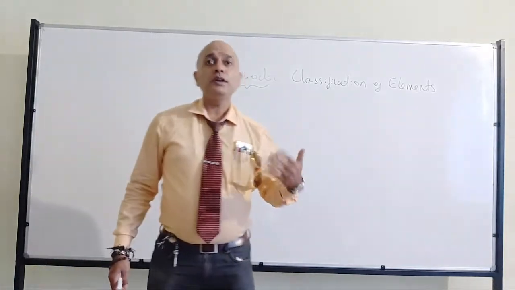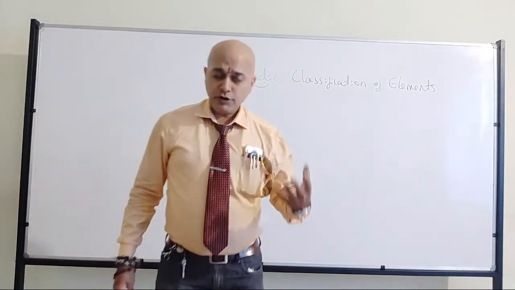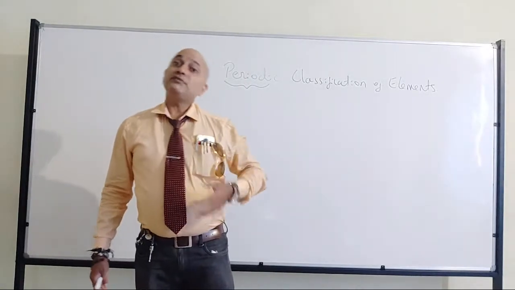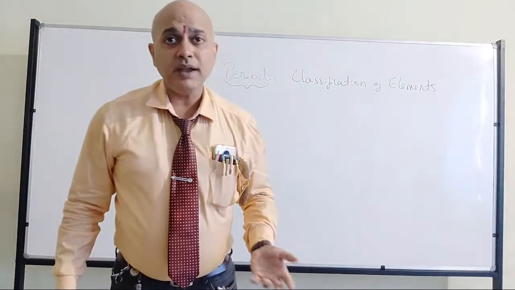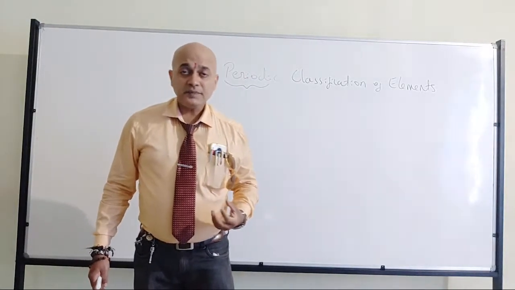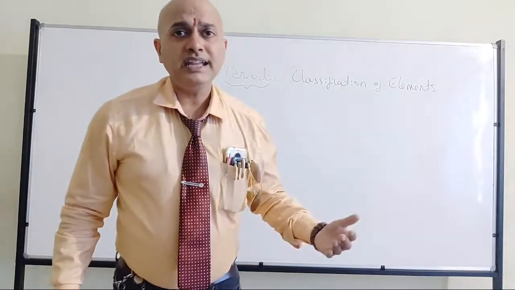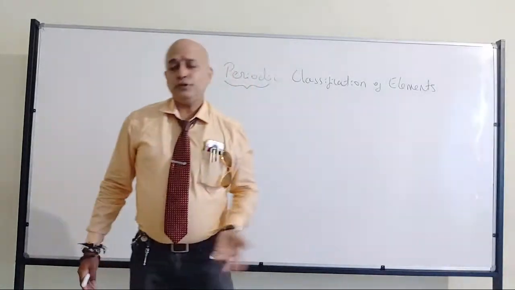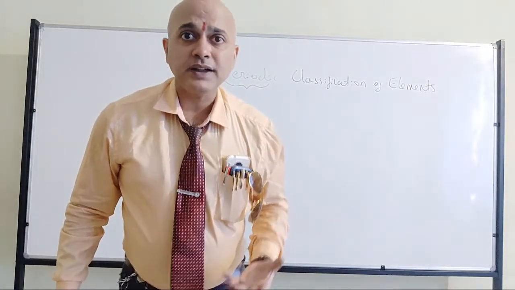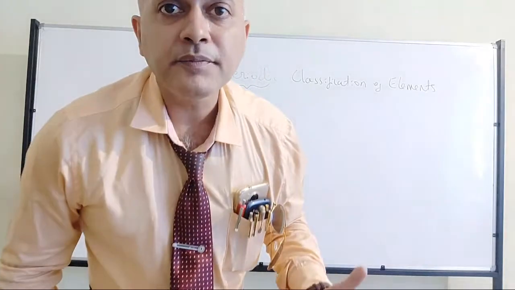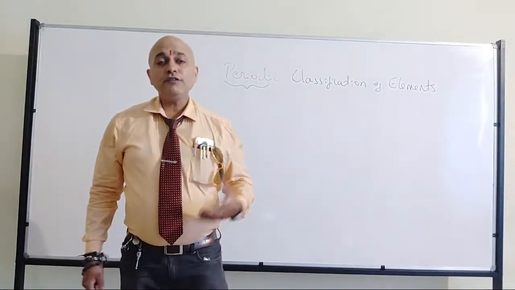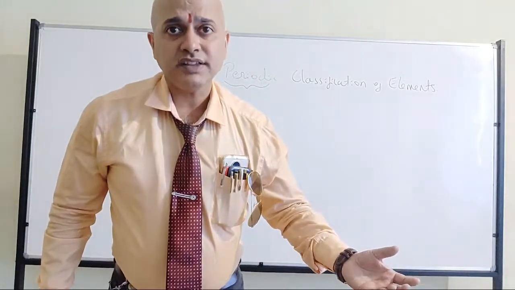Anyway, when we are talking about the modern periodic law and modern periodic table, I am going to talk about hydrogen also, no doubt. But when it comes to Mendeleev's classification of elements, he didn't bother about the position of hydrogen. And lastly, very important, he didn't discuss the isotopes of the elements. So that's where we have the limitations of Mendeleev's periodic classification.